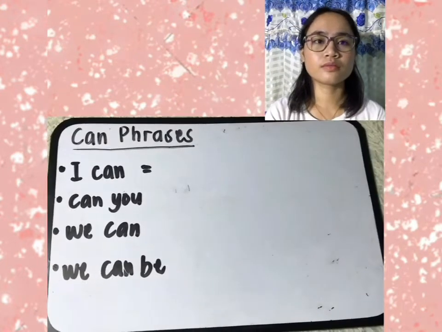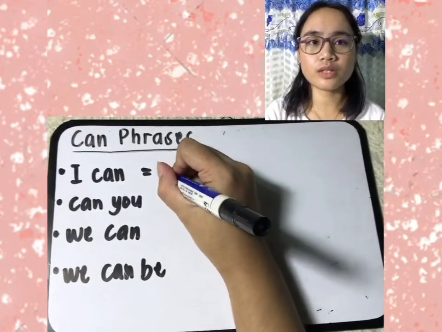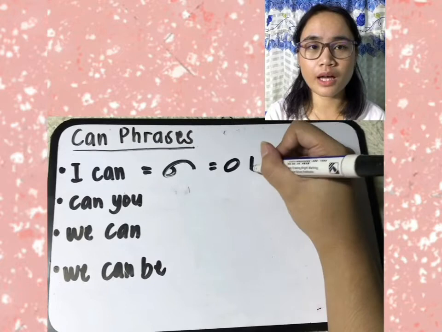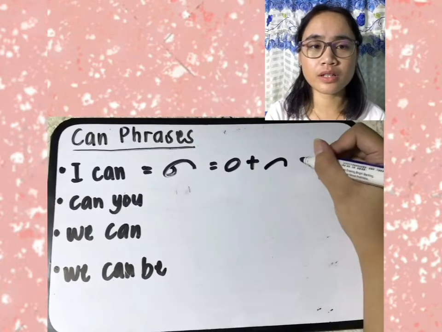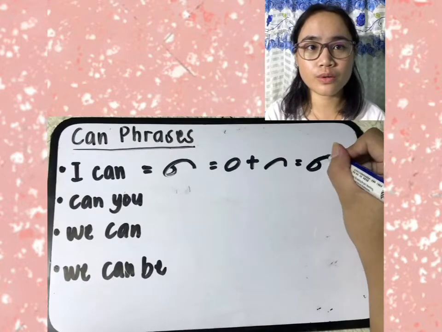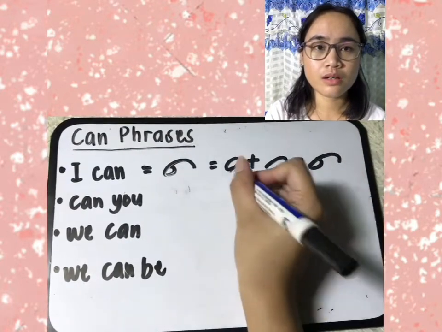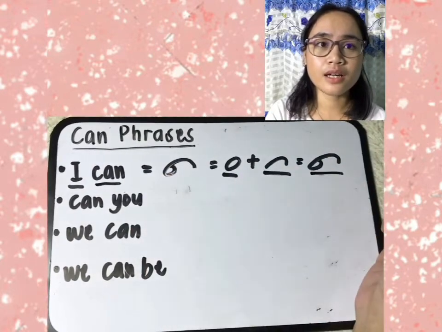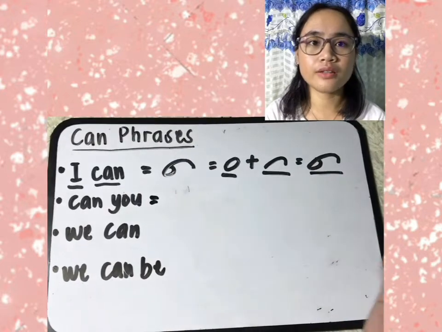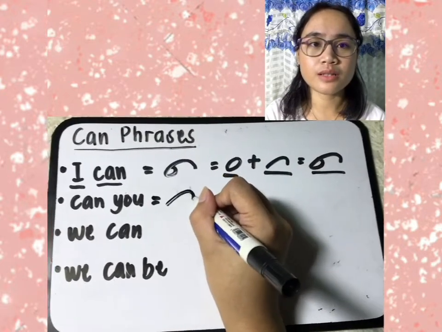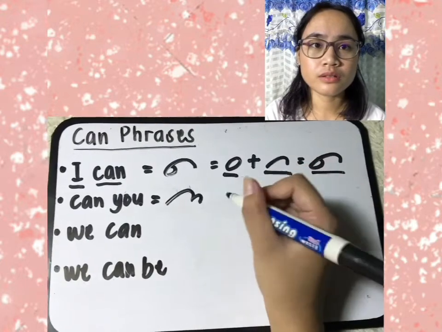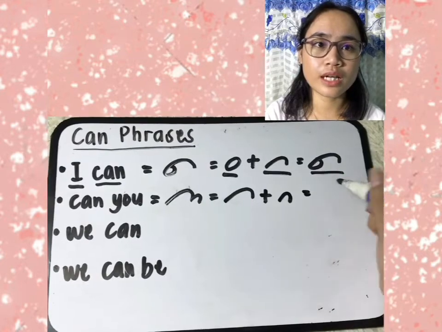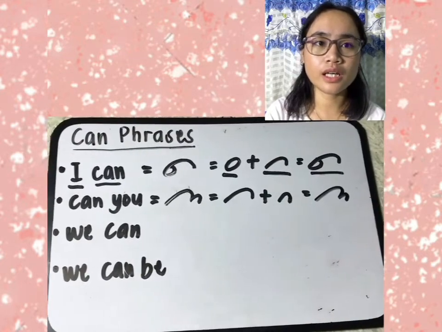Next, let's have the "can" phrases. First one is "I can." We're going to dissect it into two brief forms. I is represented by a big circle, while can is represented by a short forward over curve. So when two brief forms are combined into a single outline, it is called a phrase. Next, "can you." Can is represented by a short forward curve, then you is represented by an O hook over curve, a tiny hook. So we will have "can you."